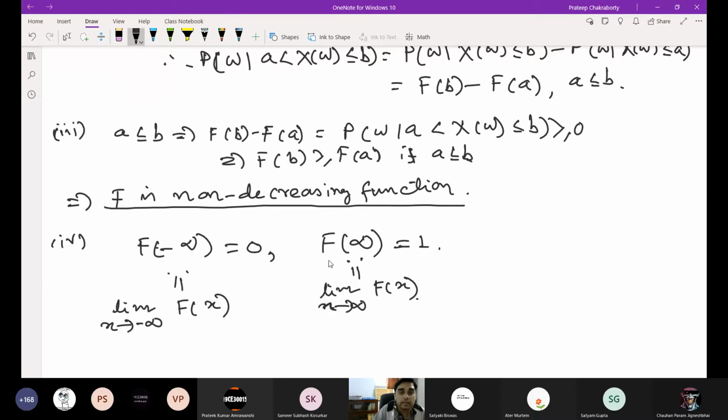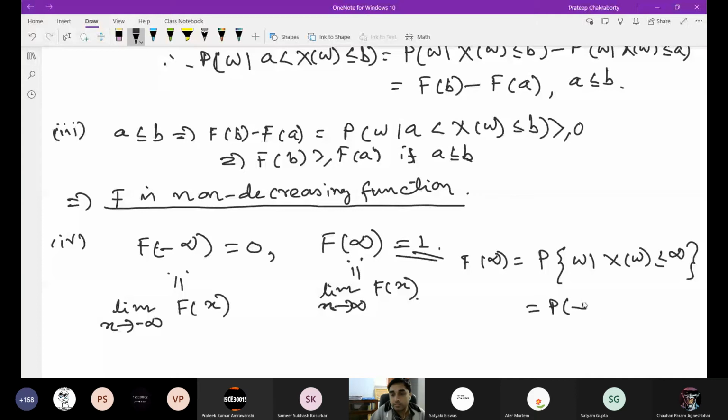And similarly here, this is a heuristic idea. If infinity, the probability of omega such that X of omega is less than or equal to infinity, means everything. P of the full sample space, right? So this is the heuristic way to see this, but this is the right way to see this.